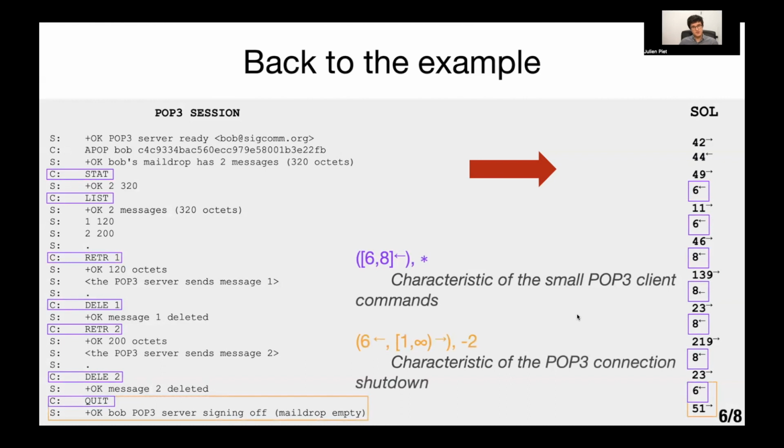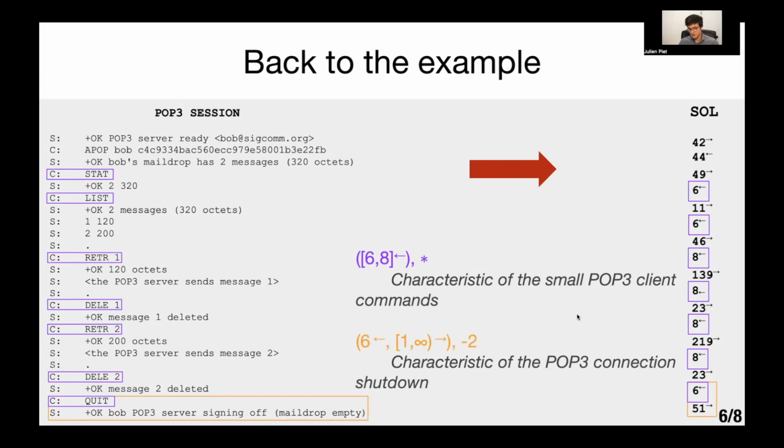A second indicative snippet is packet size 6 from the client and any server packet occurring 2 packets before the end. This is characteristic of the connection shutdown in POP3. And with both these snippets, we can build a pretty good characteristic of POP3 that doesn't really occur in any other traffic. And what GGFAST does is that it takes this manually crafted example and actually does this automatically for any traffic you throw at it.